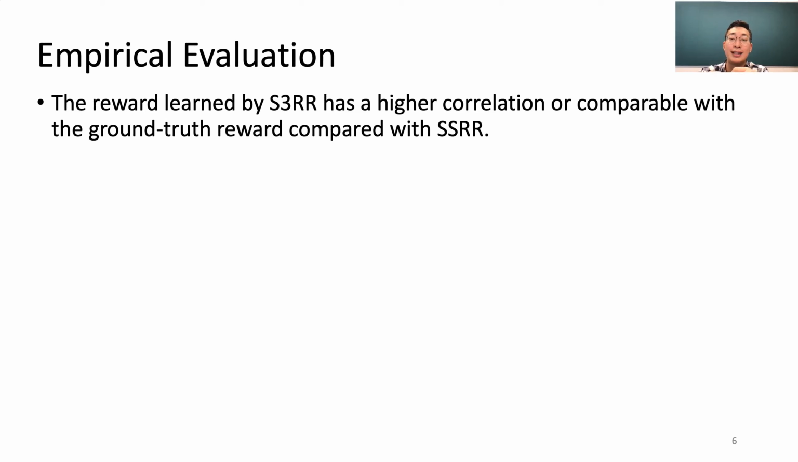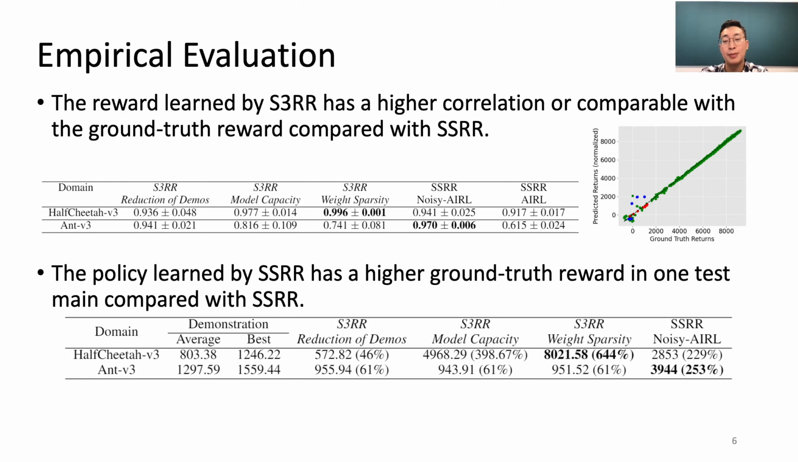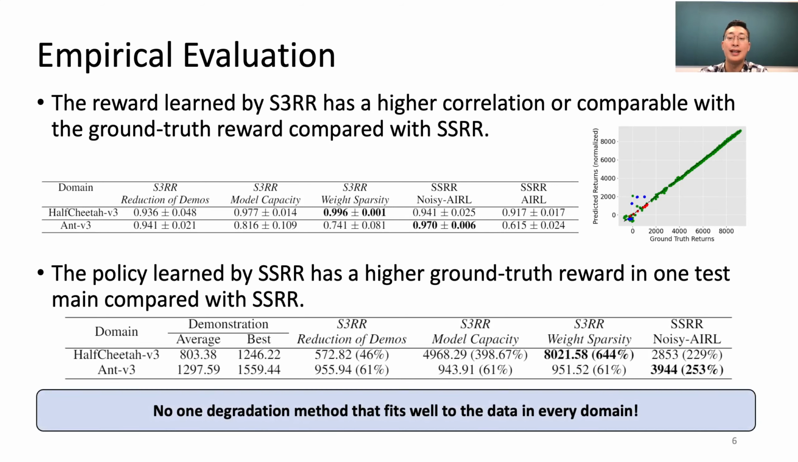To evaluate S3RR, we compute the correlation between the learned reward functions with the ground truth reward function. We could observe S3RR is able to achieve near perfect learning of the idealized reward in half cheetah. We further optimize policy and show S3RR could outperform the suboptimal demonstration in SSRR on half cheetah, but performs worse on ant. In general, there's likely no one degradation method that fits all domains, so we could run both S3RR and SSRR and pick a better resulting policy across the variations.